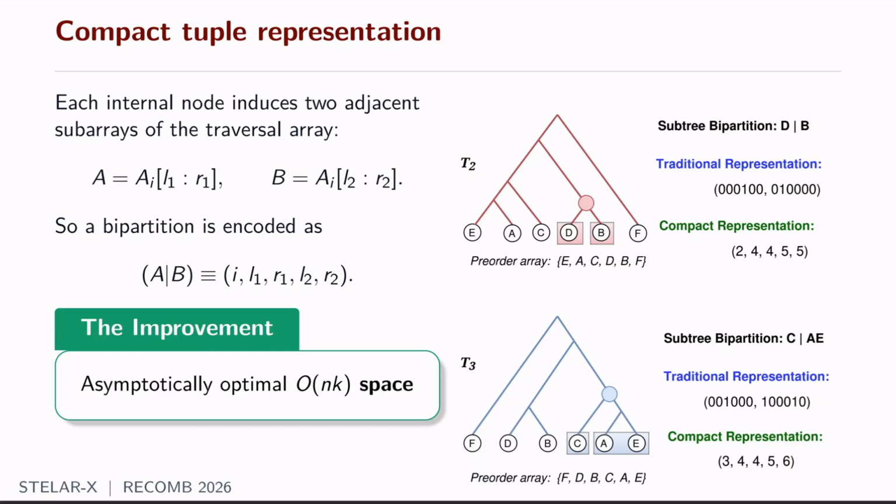We also store which particular gene tree this bipartition came from, therefore we also store the gene tree index 3. And what is the result? The result is that this brings down the memory requirement from order of n²k to only order of nk, which is asymptotically optimal. That means as long as we can support the input gene trees, we can also afford running the entire algorithm due to this novel representation.